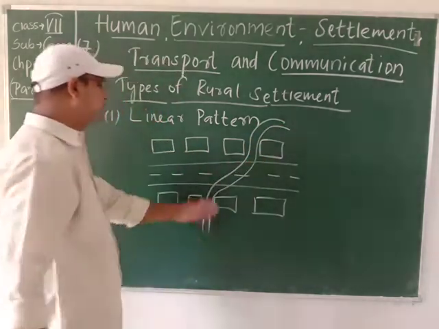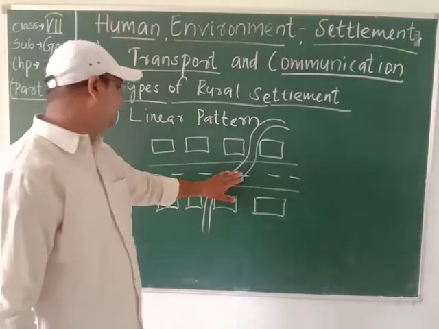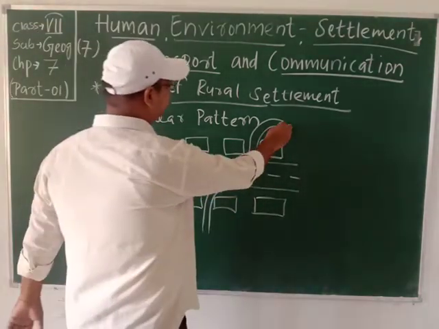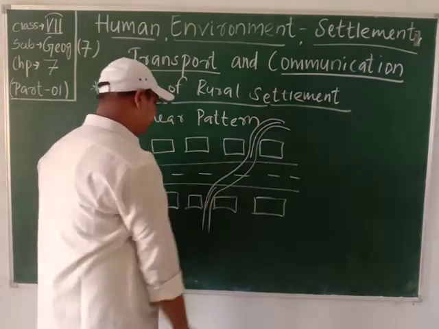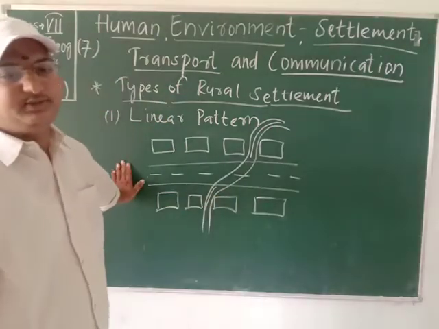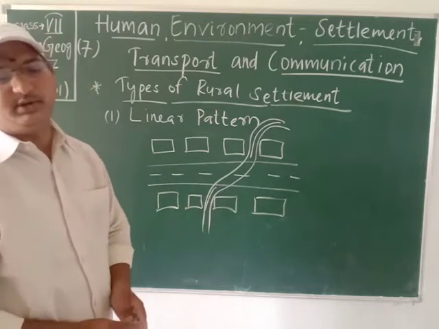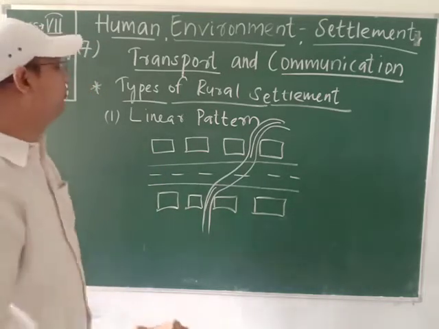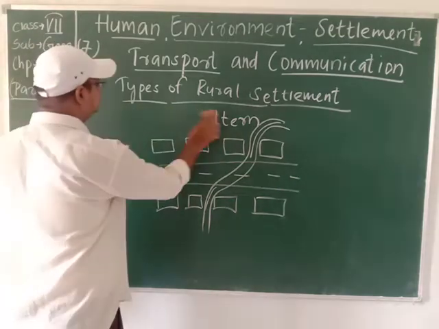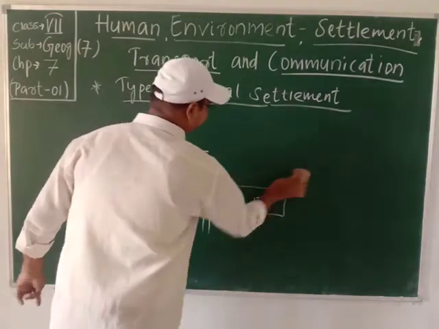Friends, it doesn't flow over the road, there may be a bridge here. I'm just making it, if this is a river, just imagine. So this type of settlement is known as linear pattern of settlement. Okay students, then we will move to the next one, that is the circular pattern.